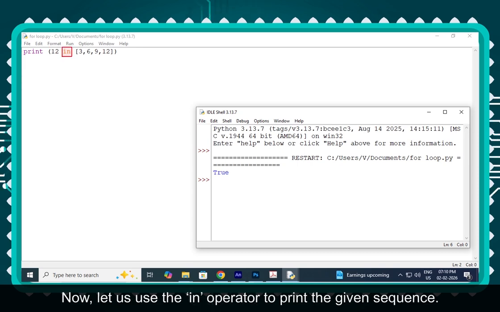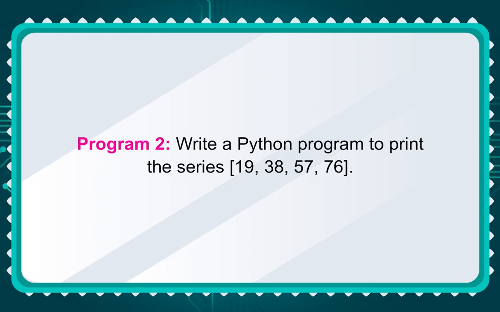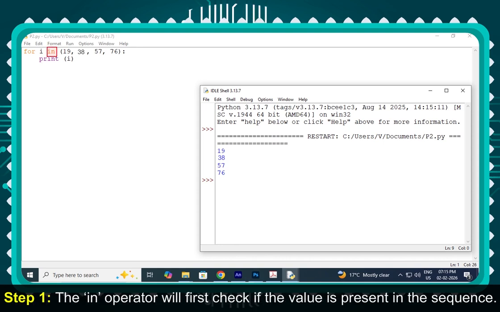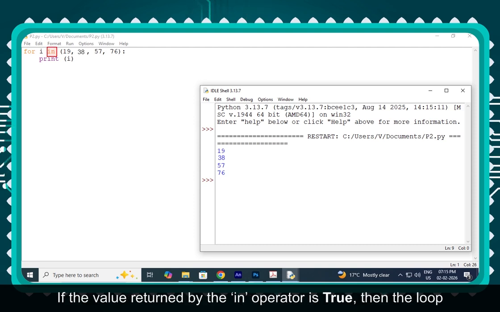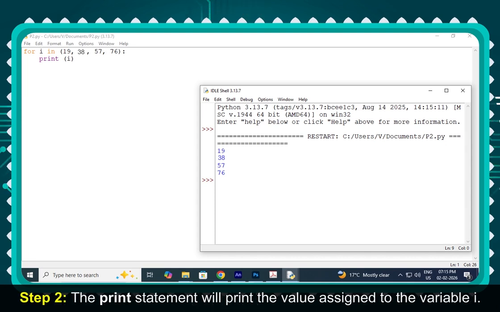Now, let us use the in operator to print the given sequence. Program 2. Write a Python program to print the series 19, 38, 57, 76. The following steps are involved in the execution of the in operator. Step 1. The in operator will first check if the value is present in the sequence. If yes, then the in operator will return the value true. If the value returned by the in operator is true, then the loop control variable i will be assigned a value from the sequence. Step 2. The print statement will print the value assigned to the variable i.